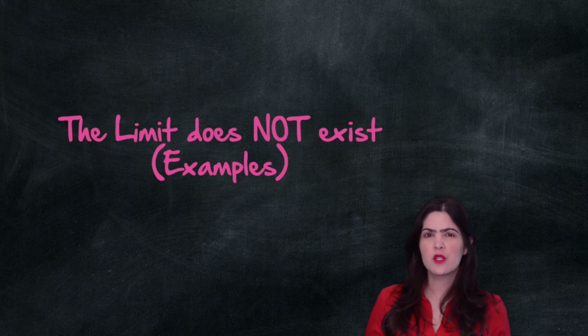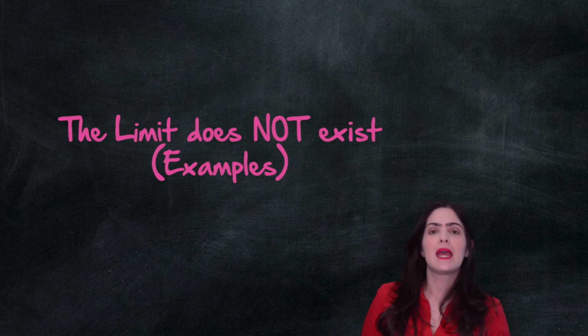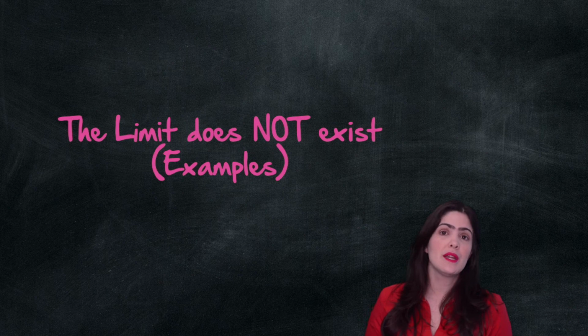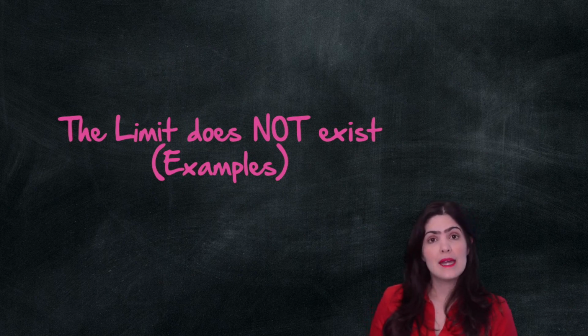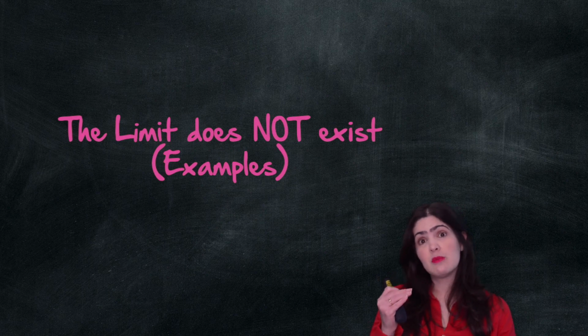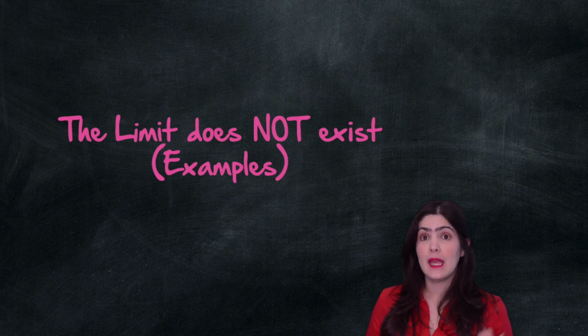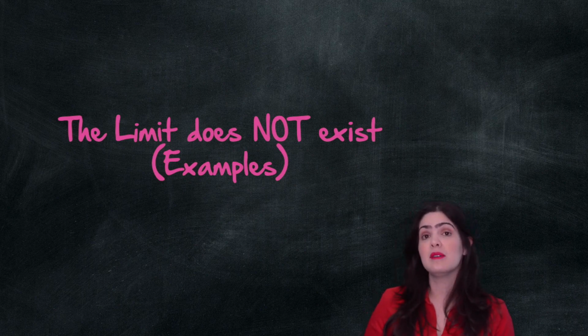In this video, we're going to explore some examples of functions for which the limit doesn't exist when x approaches a certain point. In the previous video, we saw an example of this case when the one-sided limits were different, so it was impossible for our function to get very close to a single value. In this video, we're going to see some other examples where, again, the limit doesn't exist.